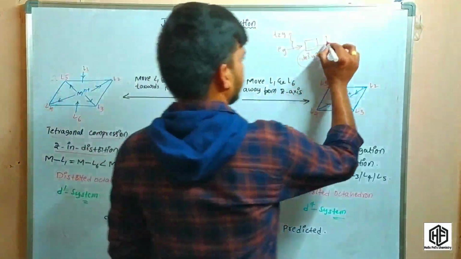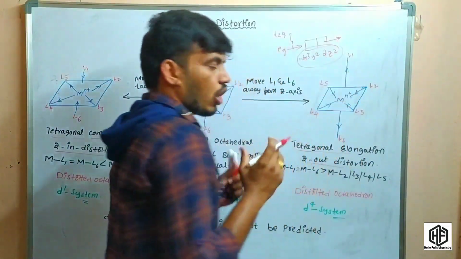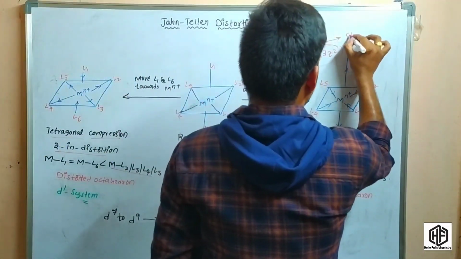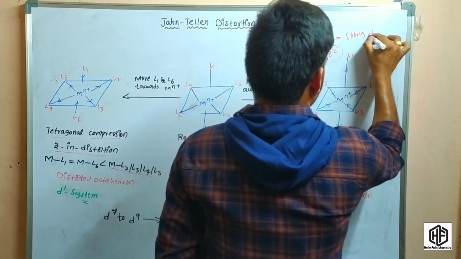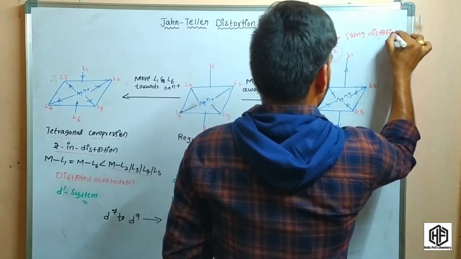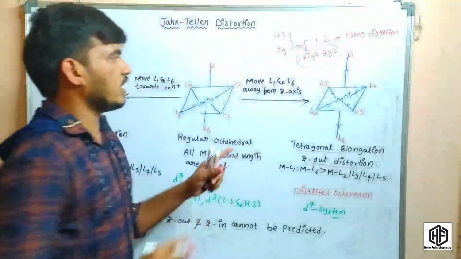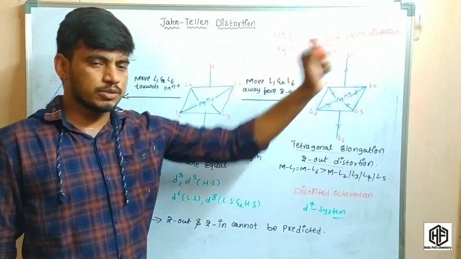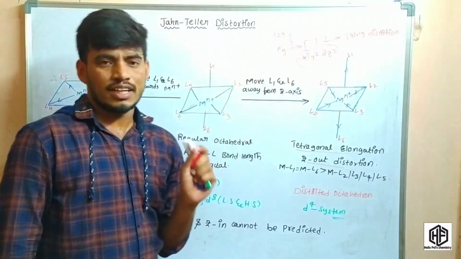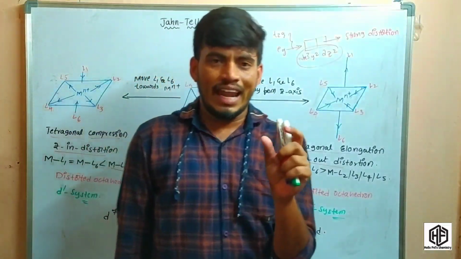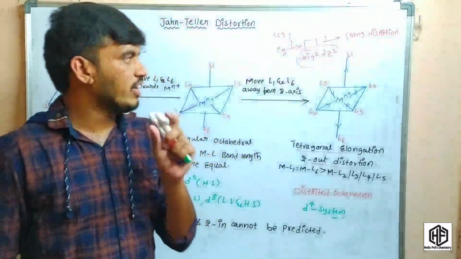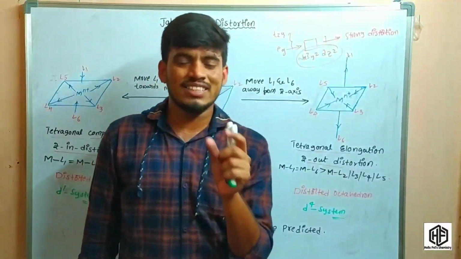In these types of systems, strong distortion takes place. This is very important. Why does strong distortion take place in the eg set orbitals? The reason is that in the eg set orbitals, the approach of the ligand is along the axis.